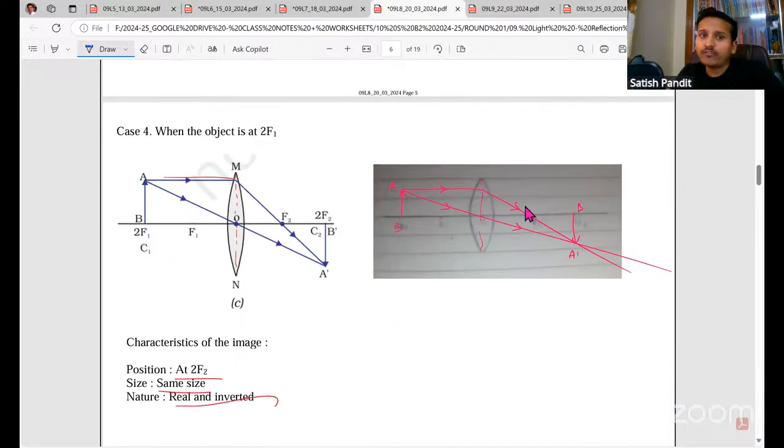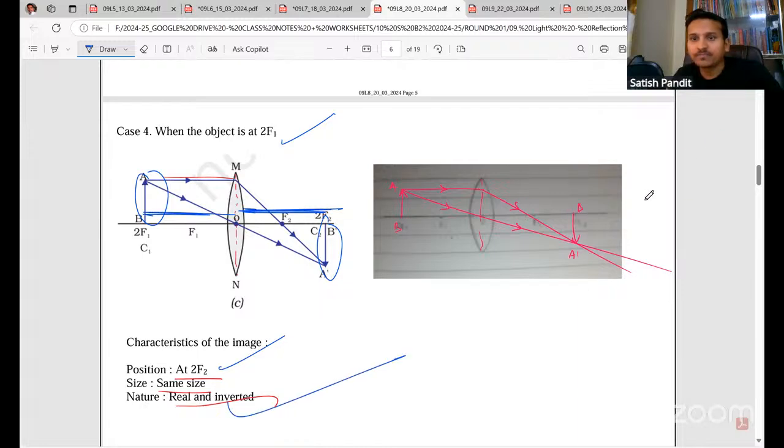Next, when the object is at 2F1, please remember this is the only condition in the case of a convex lens where we get same size image as that of the object. Here, you have to remember this particular case. They have asked questions based on this case. In this particular case, the image size is same as the object size. Okay. And image is formed at 2F2. When the object is at 2F1, image is formed at 2F2. It is real inverted image. Okay.